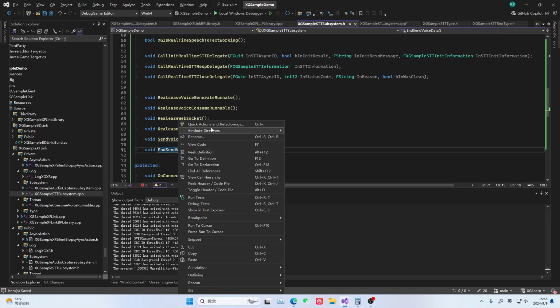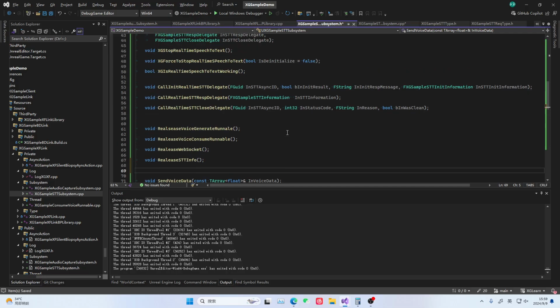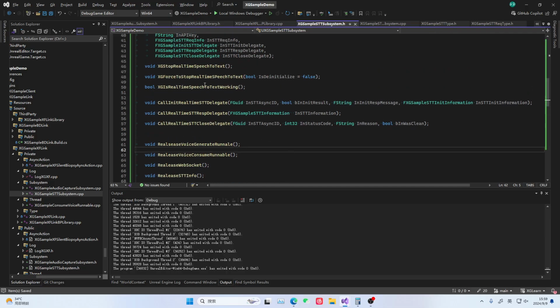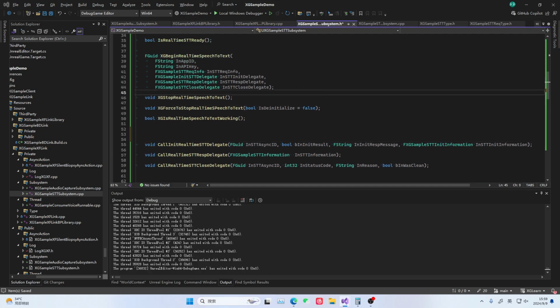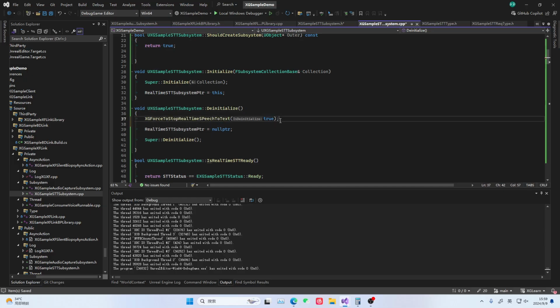Because I can't explain this part separately to you, because explaining it separately would be very confusing, then we'll extract it here. And now we need to note where Close and ForceClose should be called. First of all, in our deinitialize section, during its destruction, we must force a call to ForceClose. Because I'm worried that some users, when they close it, might not call Close. They only call Open. So anyway, we will call a forced shutdown here.